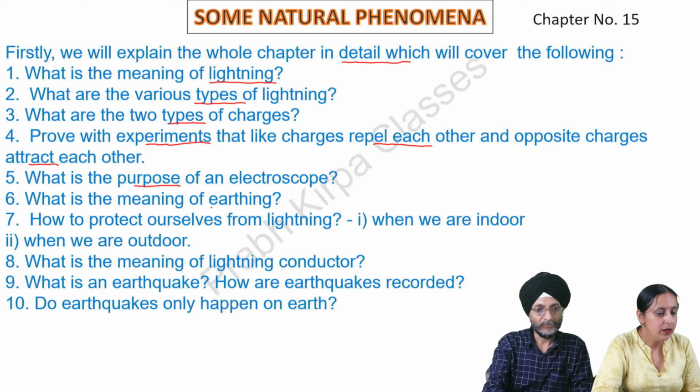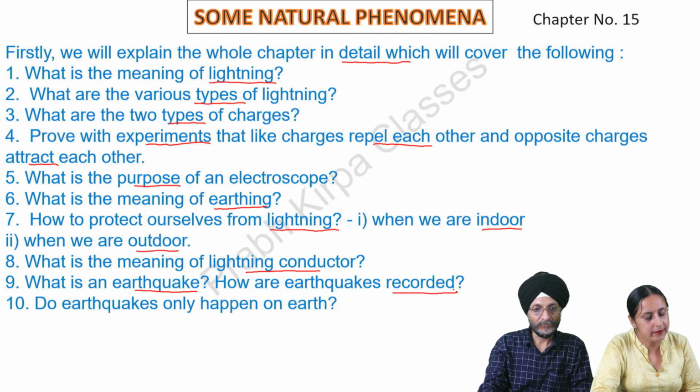Question number 6, what is the meaning of earthing? Question number 7, how to protect ourselves from lightning when we are indoor or when we are outdoor? Question number 8, what is the meaning of lightning conductor? Next, what is an earthquake? How are earthquakes recorded? Question number 10, do earthquakes only happen on Earth?